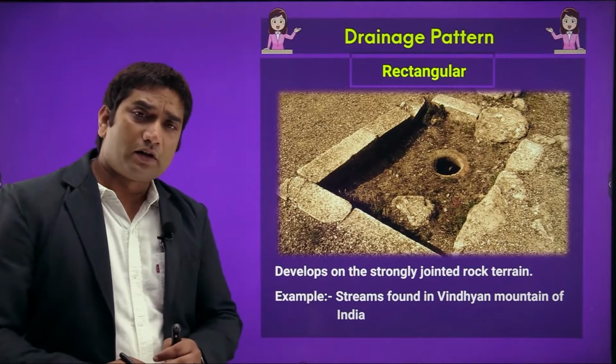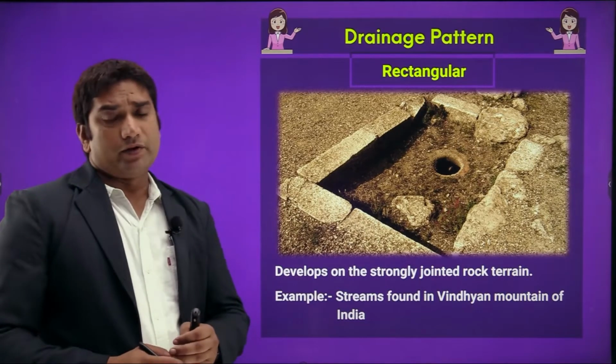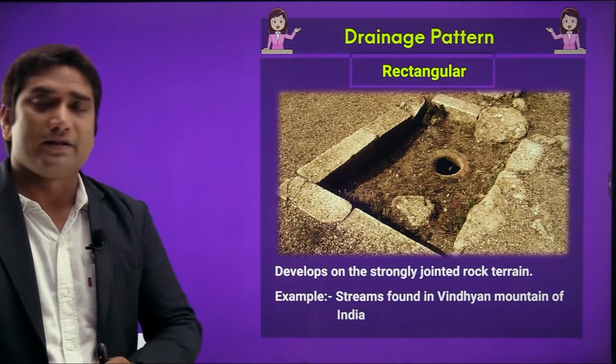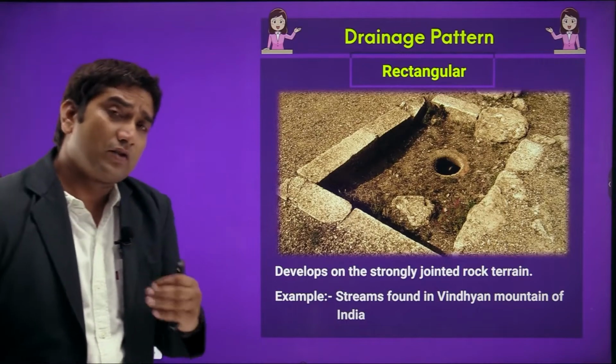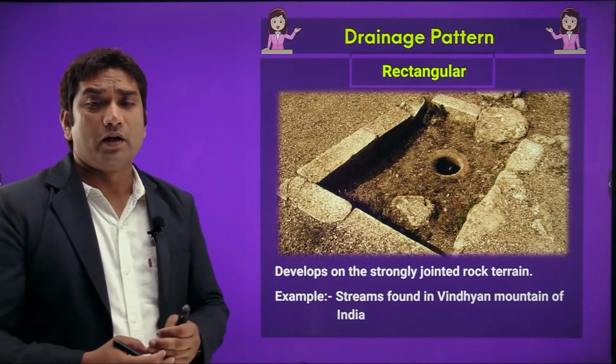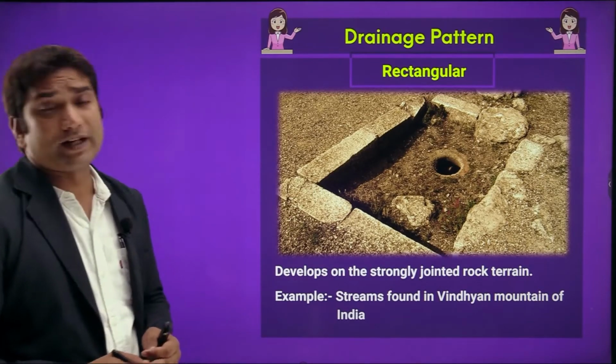Rectangular, this is the third drainage pattern which we have to do. The rectangular pattern we used to find, or it mainly develops on strongly jointed rock terrain systems, or we can say strongly jointed sloping regions. So the rivers which are flowing from the Vindhyachal mountain ranges are basically flowing in rectangular pattern.